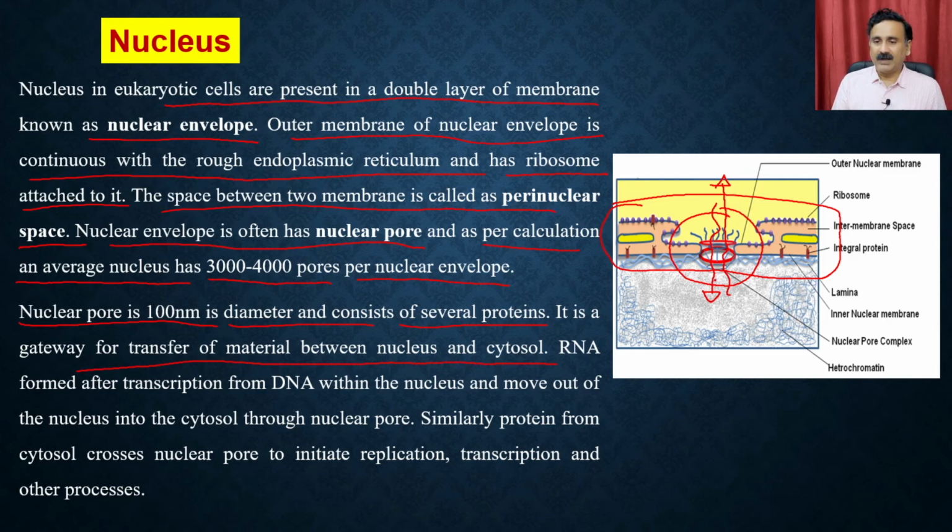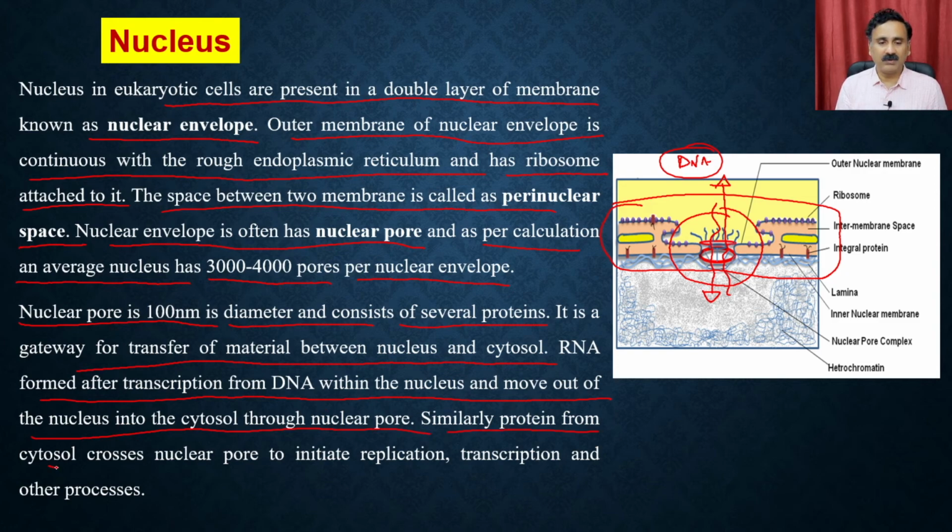So you cannot just get anything into the nucleus, because there are many DNA damaging agents present in the cytosol. They will not get in, because the nuclear pore has a mechanism to discriminate between who will be allowed to get in and who will be allowed to go out. The RNA formed after transcription from the DNA within the nucleus moves out from the nucleus into the cytosol through the nuclear pore.